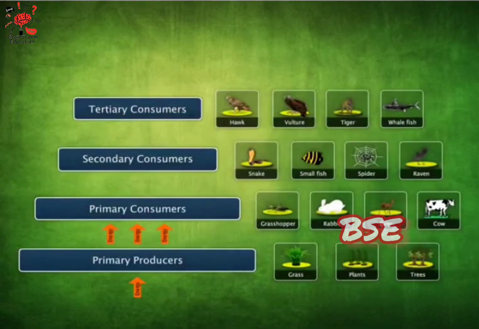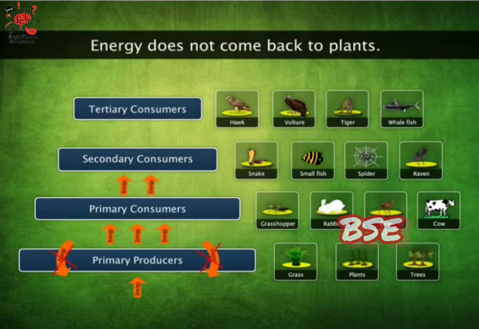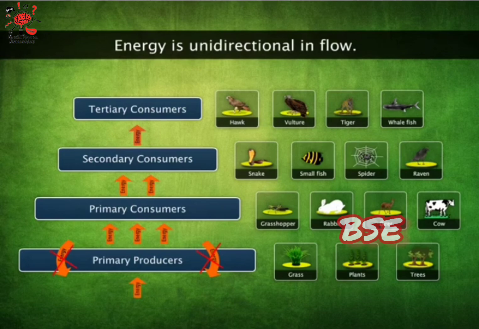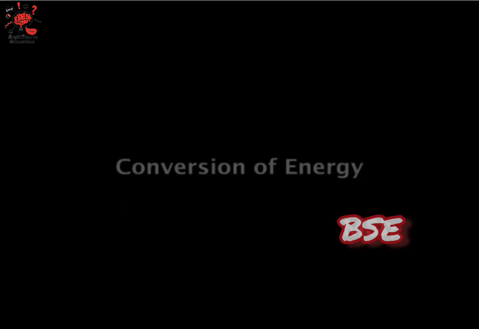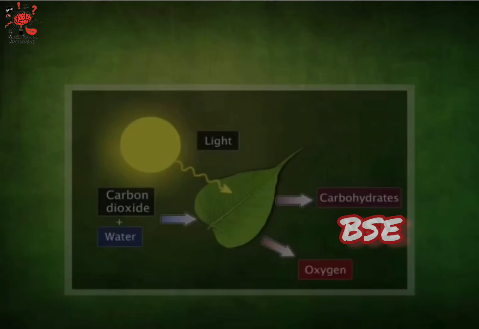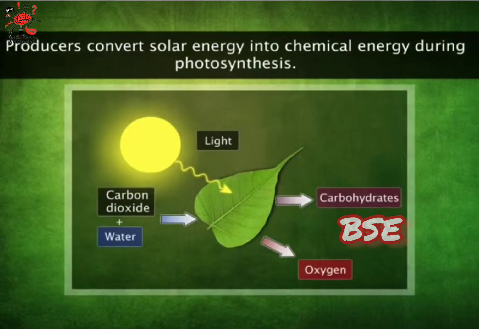Flow of energy. Once energy has been consumed by the herbivores, it does not come back to plants. This indicates that the flow of energy is unidirectional. Conversion of energy. Plants or producers convert solar energy into chemical energy during photosynthesis.